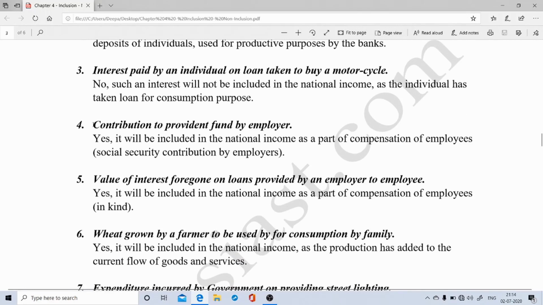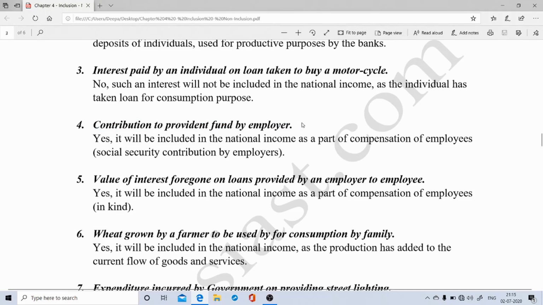Statement number 4 says contribution to the provident fund by the employer. By this statement, students, you can identify that this is an item of compensation of employees when we calculate national income using the income method, and more specifically contribution to provident fund by the employer is an item under the component social security contribution by the employers.